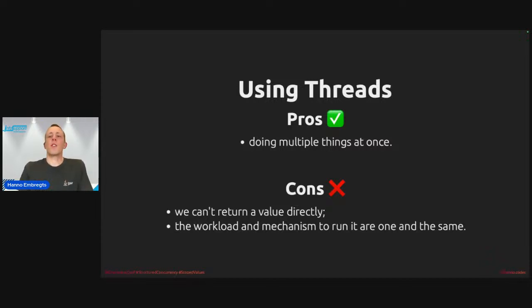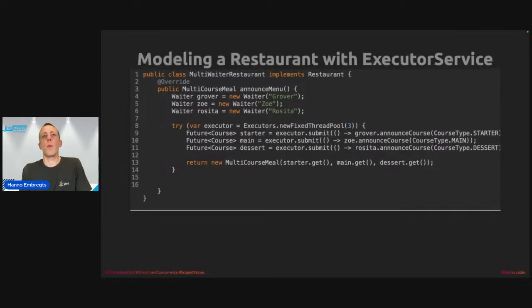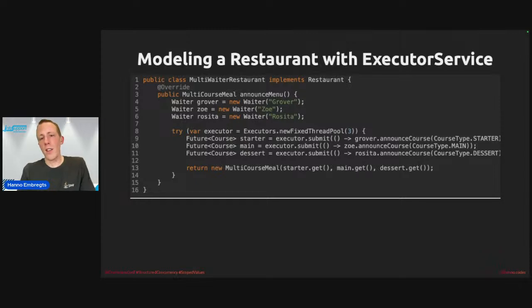Of course, these things have improved in later Java versions, right? If we take our code example that we ended up with threads, and we would start using the ExecutorService interface that was introduced in Java 5, we would end up with code that would probably look like this.